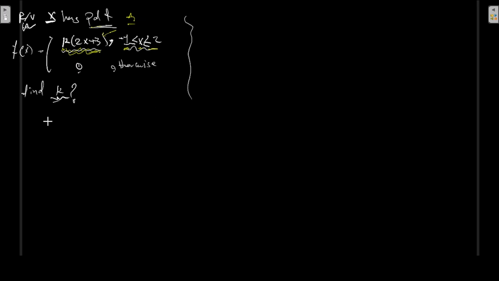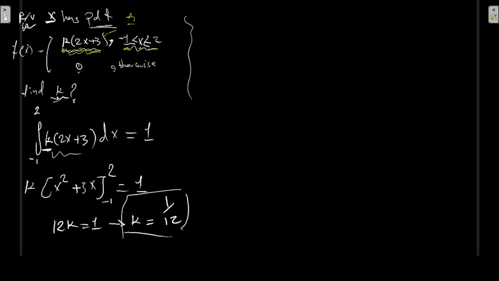The solution should come from a mathematical perspective. That is an integral, since it's a continuous interval, and it's going to be from -1 to 2 of f of x. The f of x is just given to me here. And I know the area under this probability density should be equal to 1. Integrating that, the real value of k in this case is going to be 1/12.